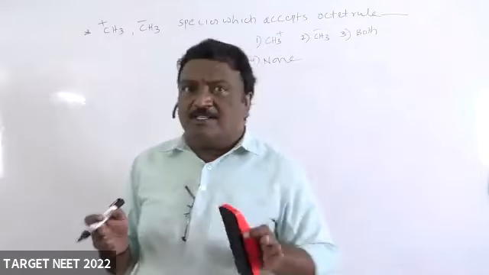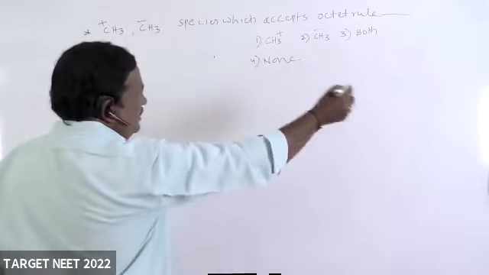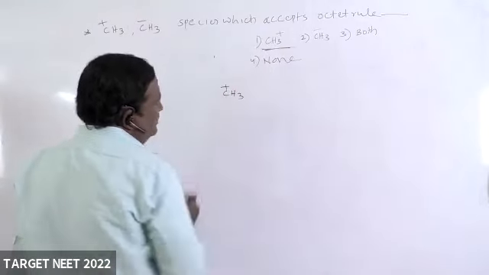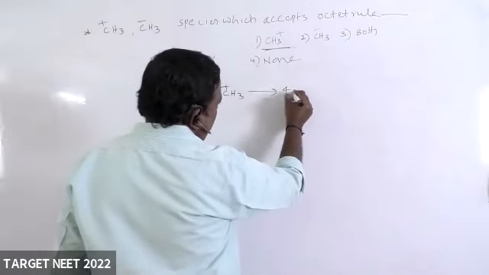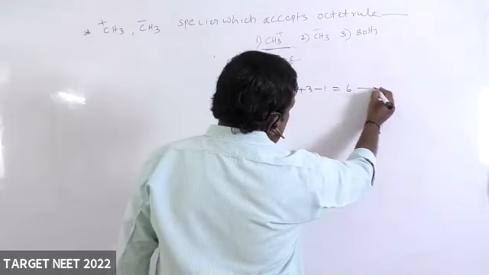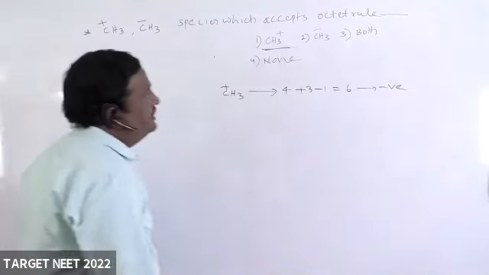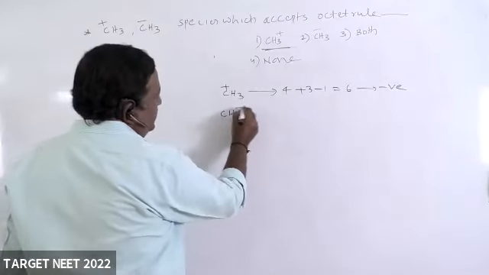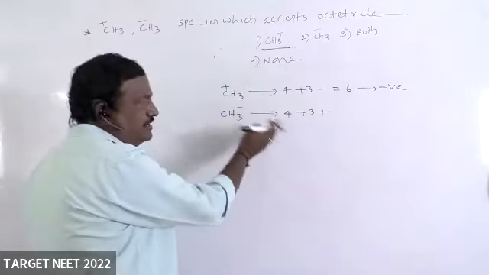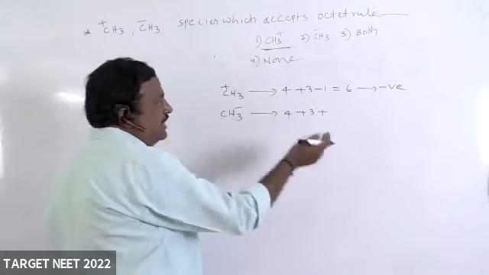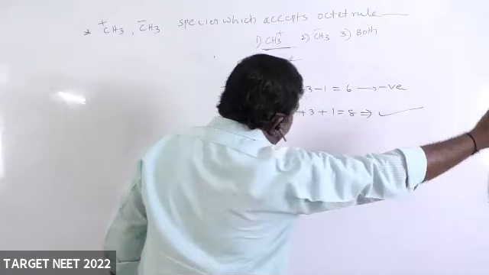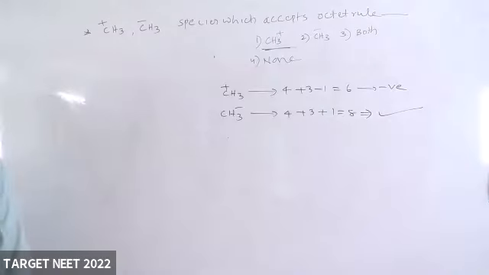Okay, I will tell. See, CH3 plus, same technique you apply to this. CH3 plus: carbon, fourth group, 3 hydrogen, plus means loss of electron. 6. Example for negative deviation: CH3 minus, fourth group plus 3, minus charge means 1 electron added. So 8. So it can accept the octet rule.